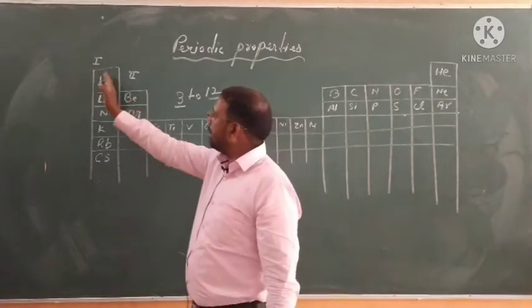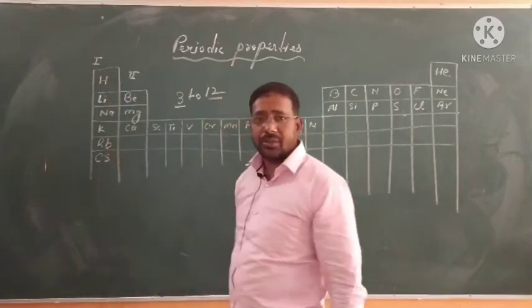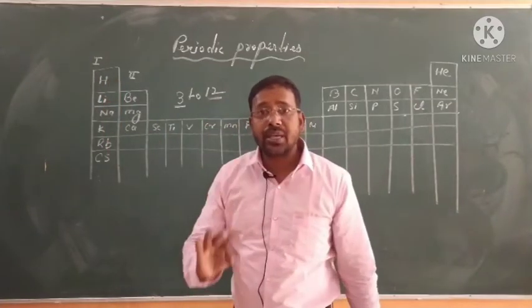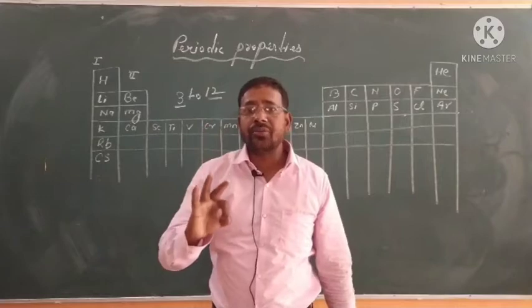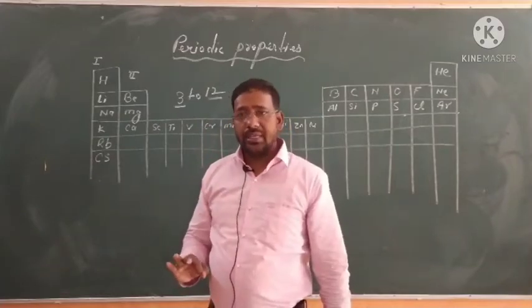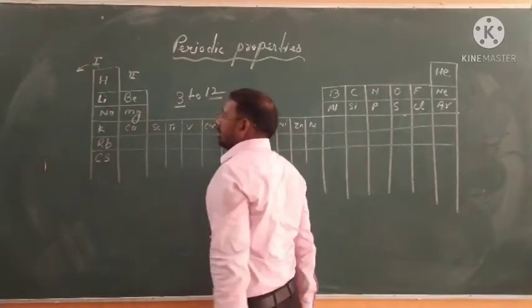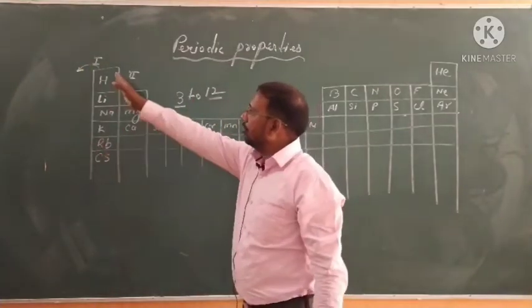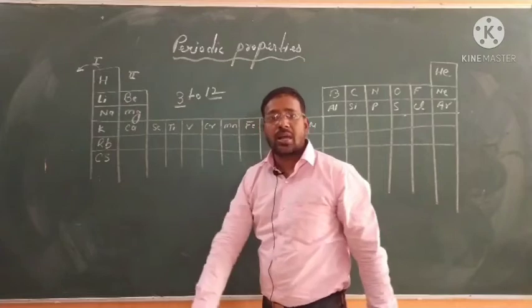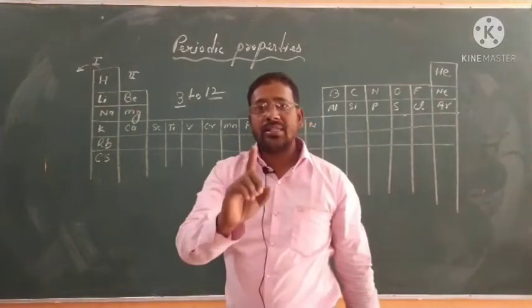Why do they have the same chemical properties? Because they have the same electronic configuration. Suppose we talk about the first group. In the first group, they must have one valence electron.